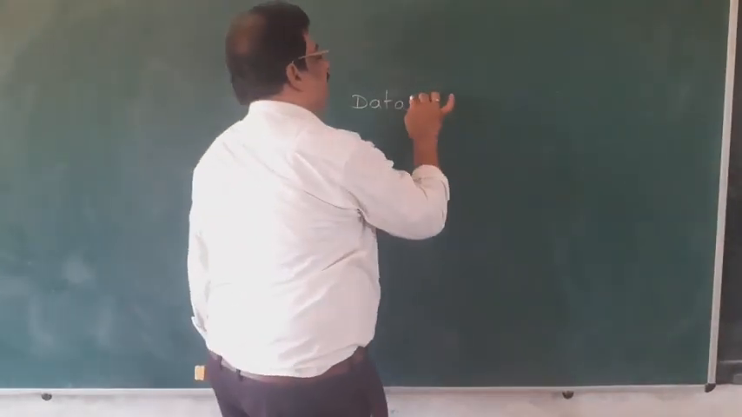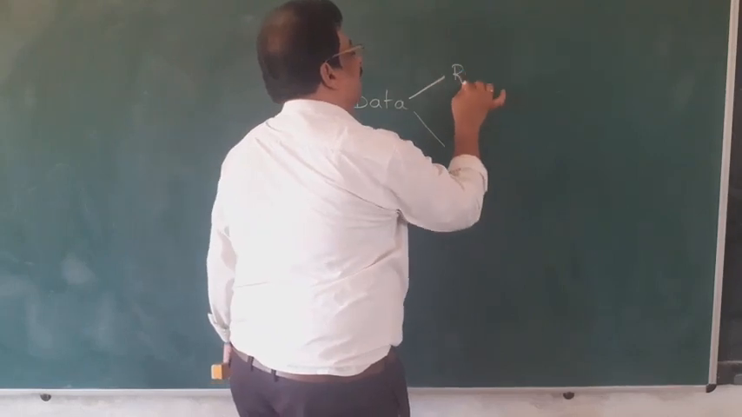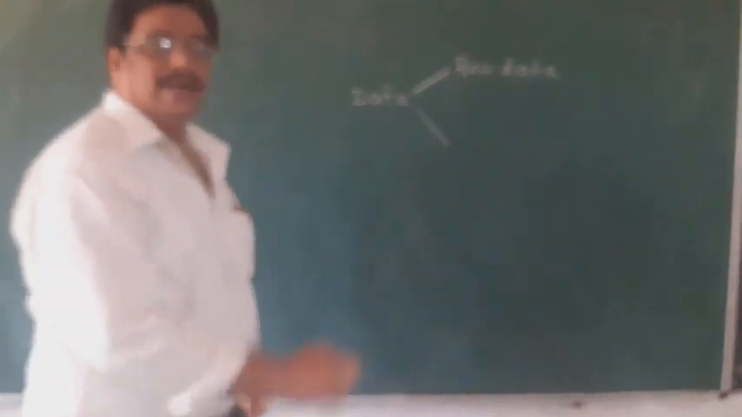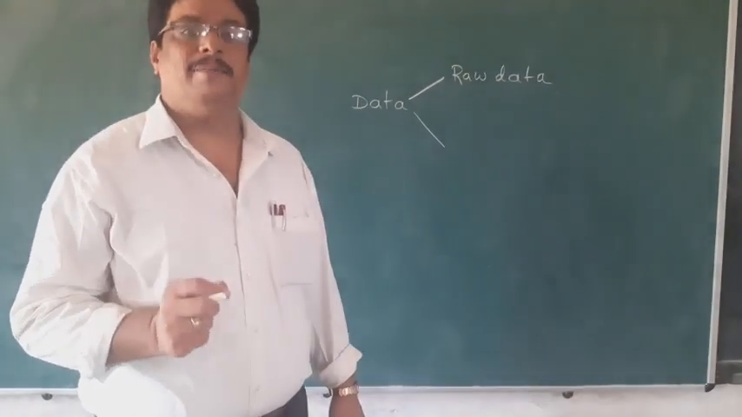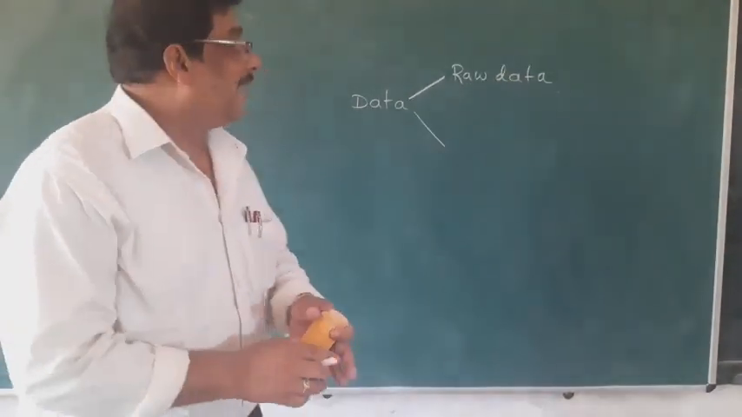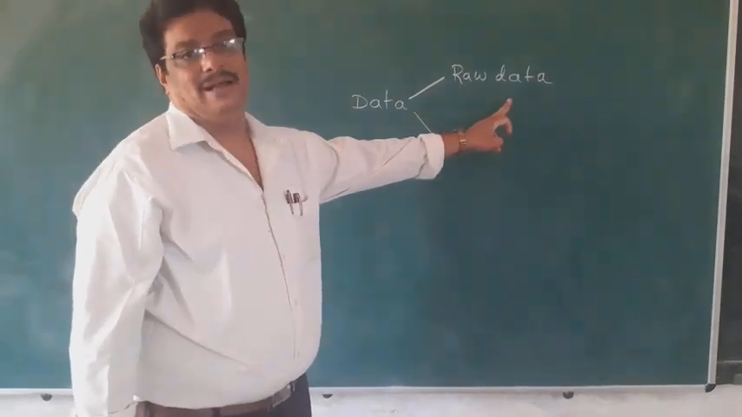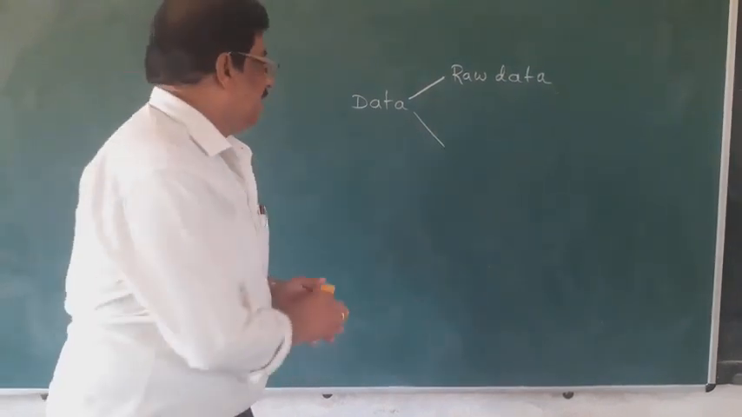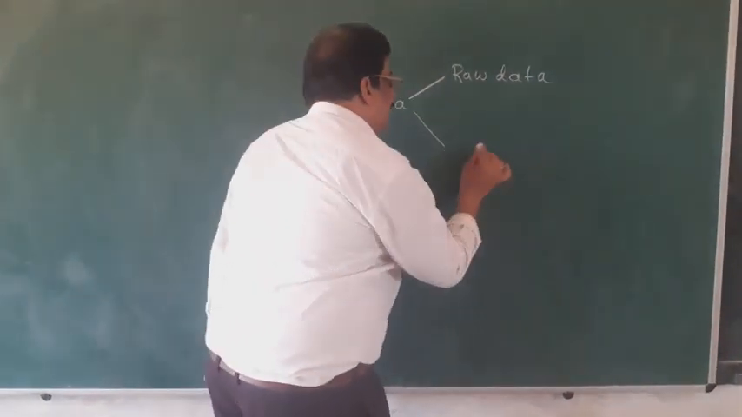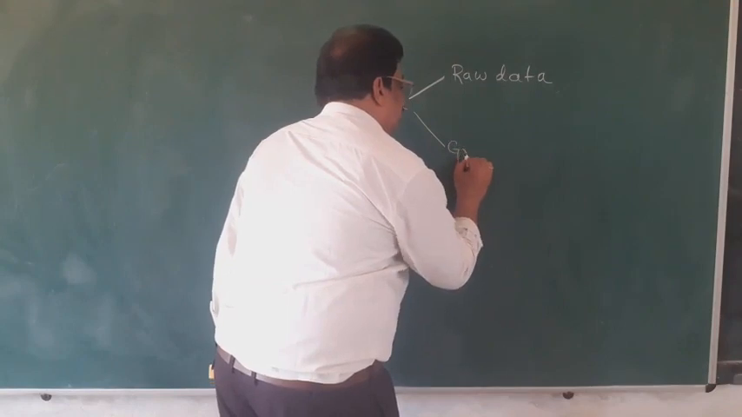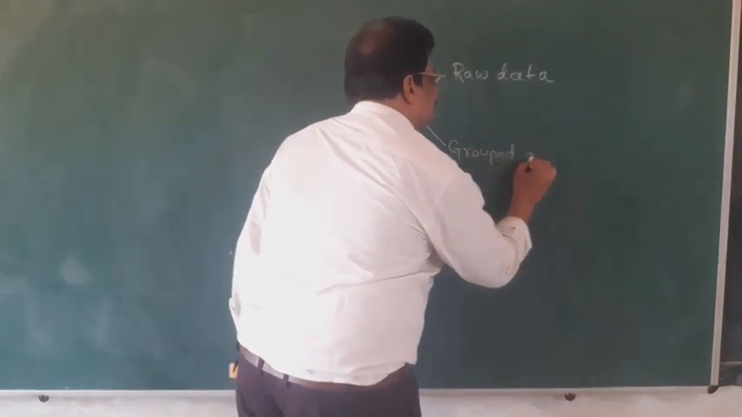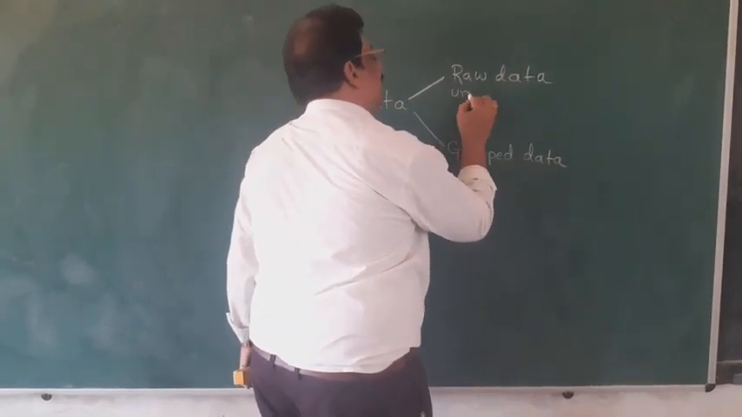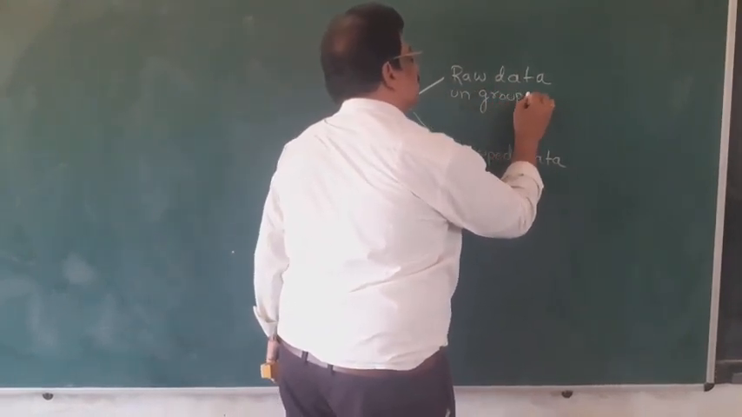Now we see the data which is collected by ourselves, directly or indirectly, is of two types. One is raw data or ungrouped data. Whatever information is collected by ourselves or others directly, as it is, is called raw data. The information written in the form of class intervals or groups is called grouped data. Raw data is nothing but ungrouped data.